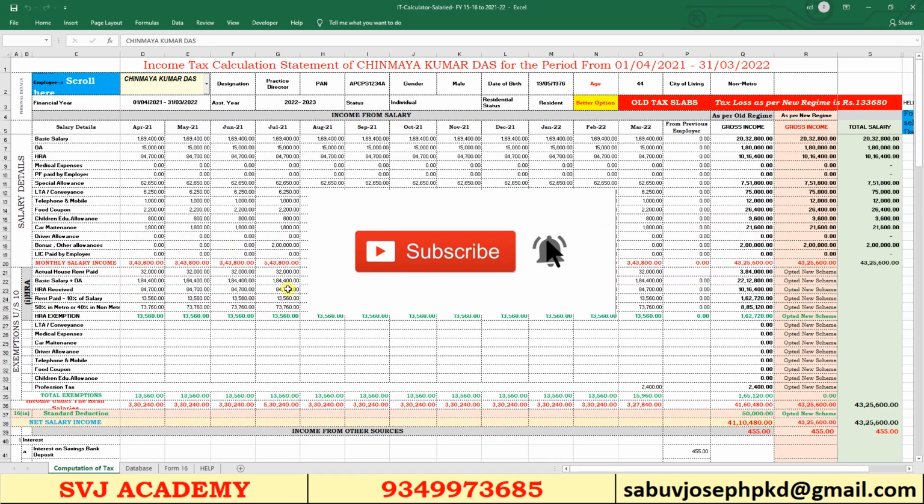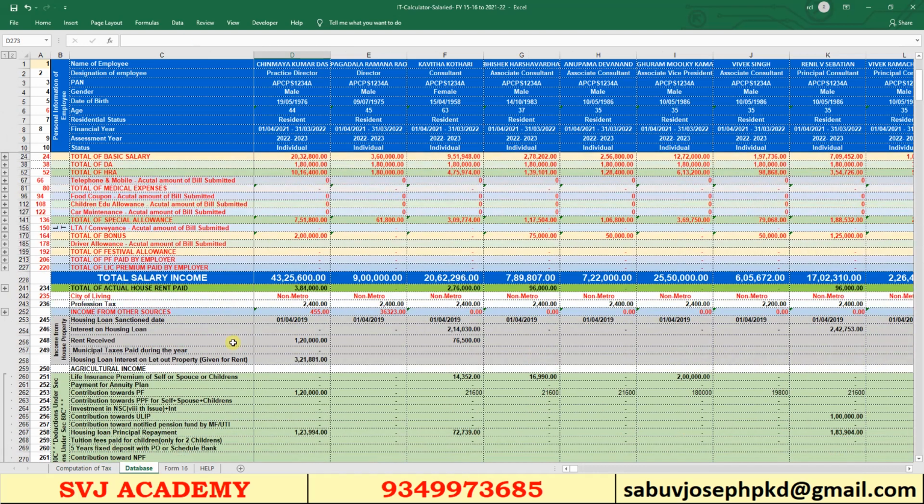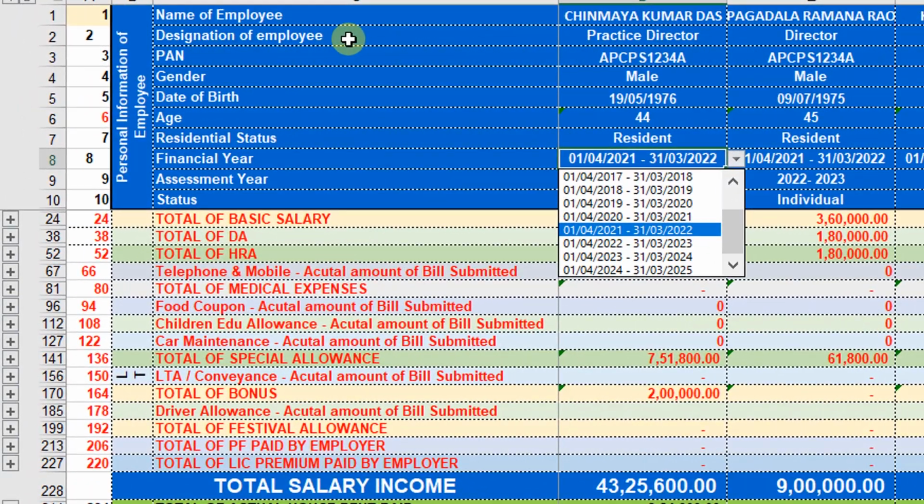Now let's see how this data will be fetched to the report. For inputting the data of each employee, I have given a database of the employee. In the database, we have to give some common information about the employee: the name, designation, PAN, gender, date of birth, age (which will be automatically calculated), residential status, and financial year. It is very important to choose the correct financial year, because from the year 2015-16 onwards, the income tax is calculated on a single utility.